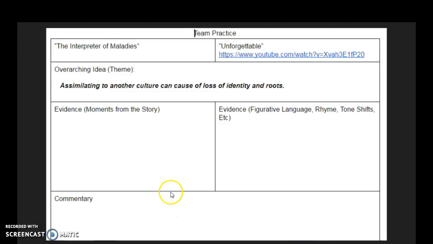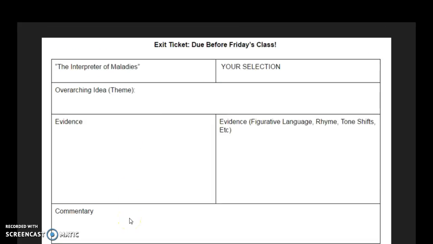You'll go to the team practice, which you'll get to benefit from the theme that we came up with as a team, the universal idea. And then you'll provide the evidence from this particular poem, Unforgettable. The text you can find online as well in Google Classroom, as well as evidence from the Interpreter of Maladies, commenting on both. And then last but not least, the individual assessment would be doing this same exact process again with a poem of your choice, as well as a theme that you create that can be connected to both your selected poem and the Interpreter of Maladies.